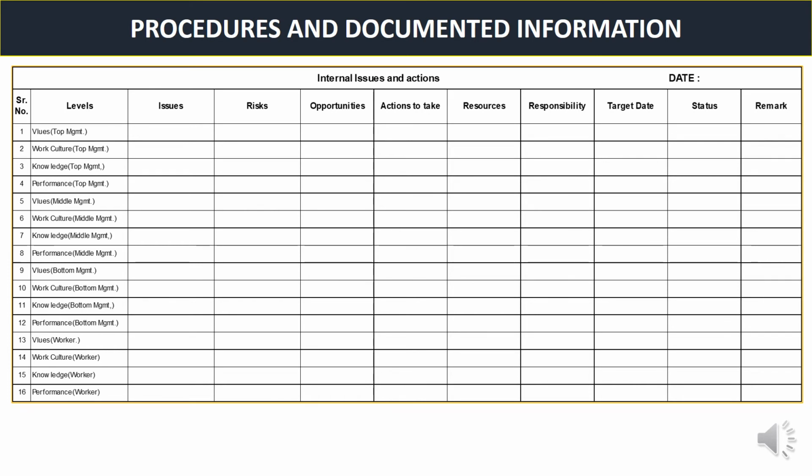For each level, I am keeping 4 points here because every organization has these issues at all levels. So the first point is values, the second is work culture, the third one is knowledge, and the fourth one is performance. These four are applicable to top management, then middle management, then bottom management, and then to the worker levels. So in these, whatever issues are there, the organization should do the risk analysis, find out if there are any opportunities, and take actions to achieve the goals of the organization. Let us see some examples for these external and internal issues.